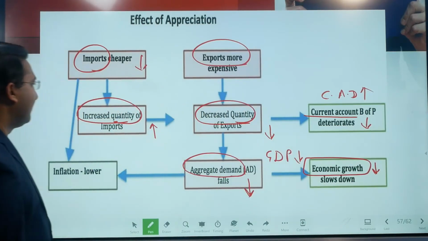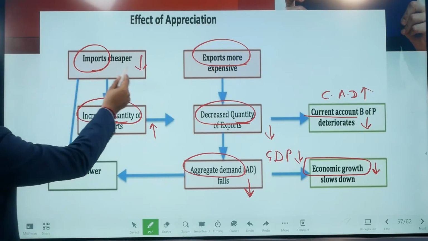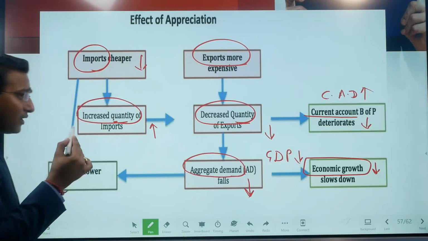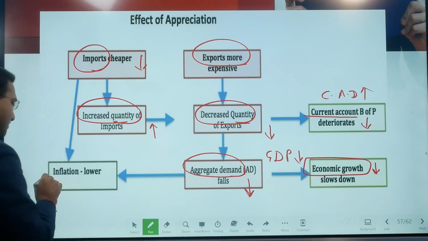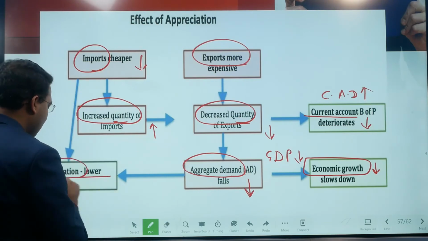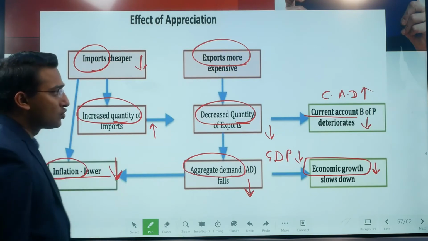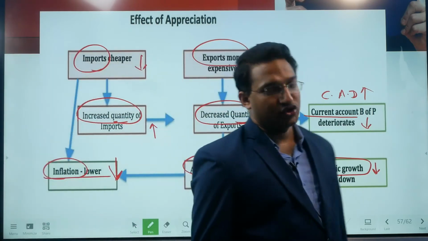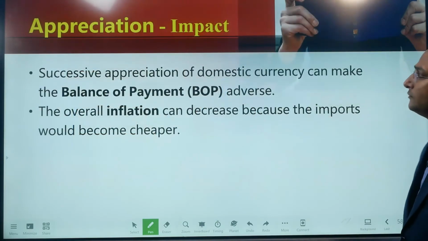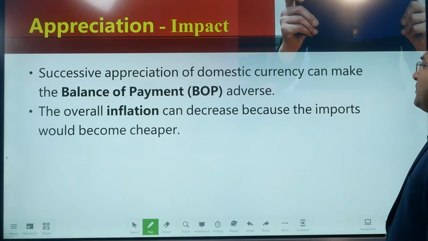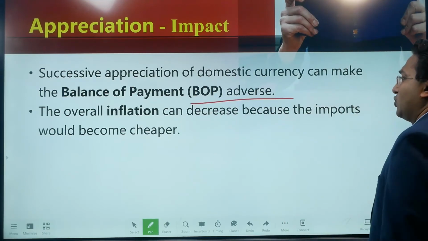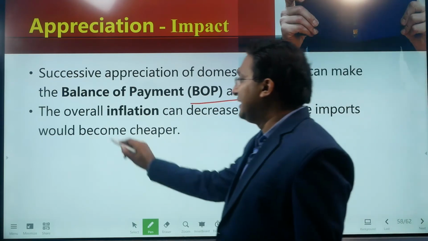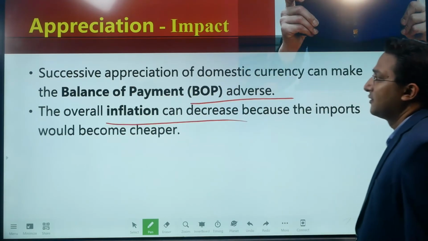Coming here, if the imports become cheaper, there are certain products which we import, for example oil prices, oil products. So in that case the inflation comes down, right? So it actually helps controlling the inflation. So the appreciation impact is that successive appreciation of domestic currency can make BOP adverse because it actually adversely impacts the export. Overall inflation can be decreased. This is the benefit.